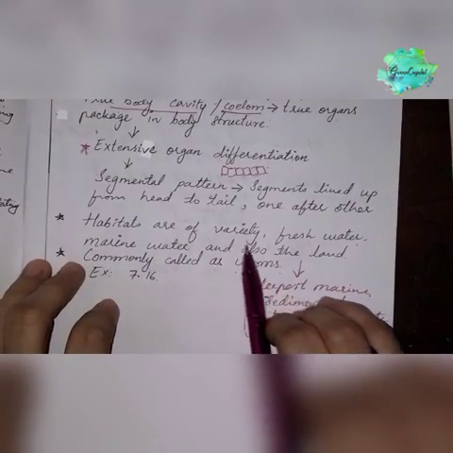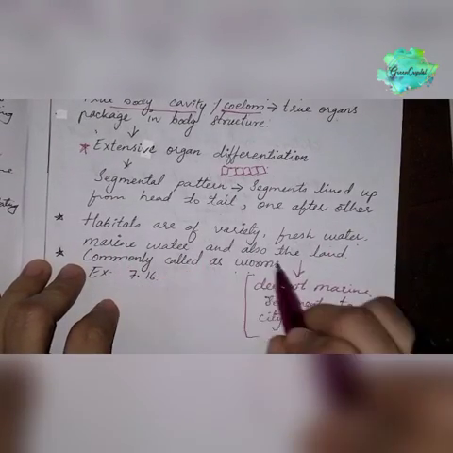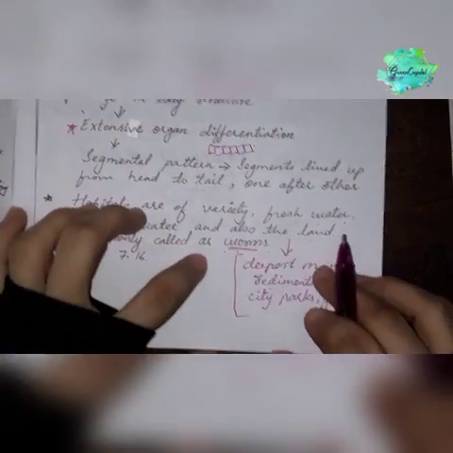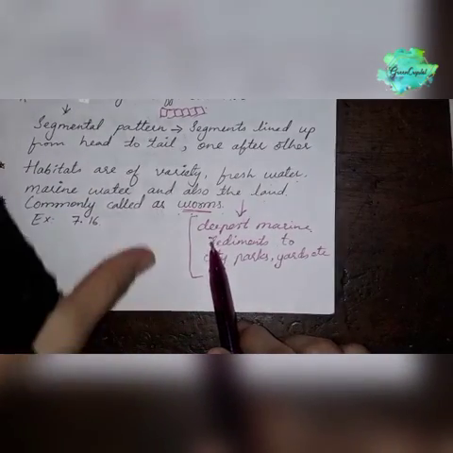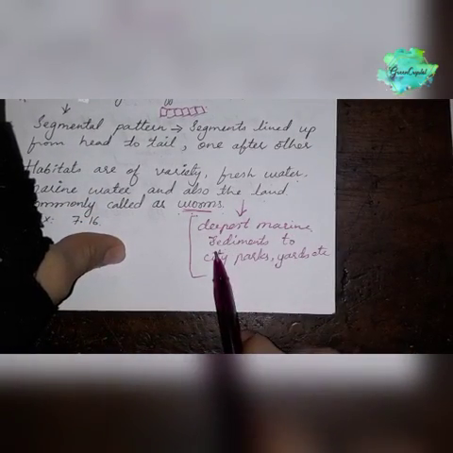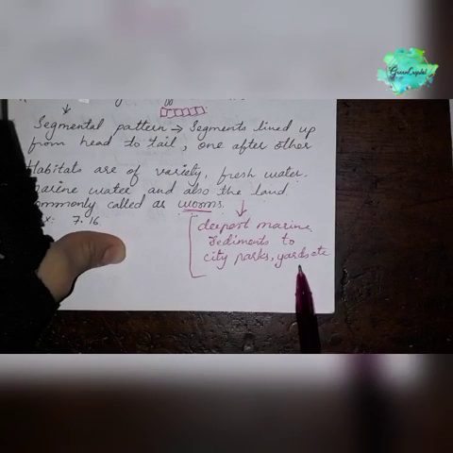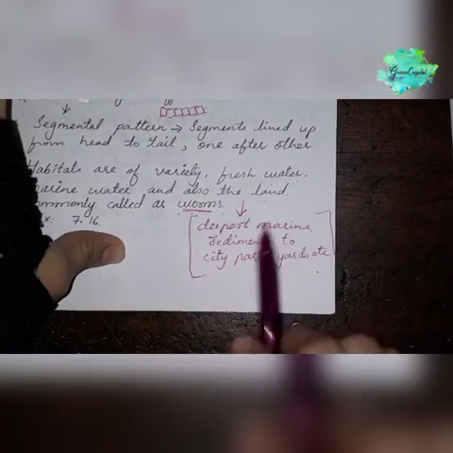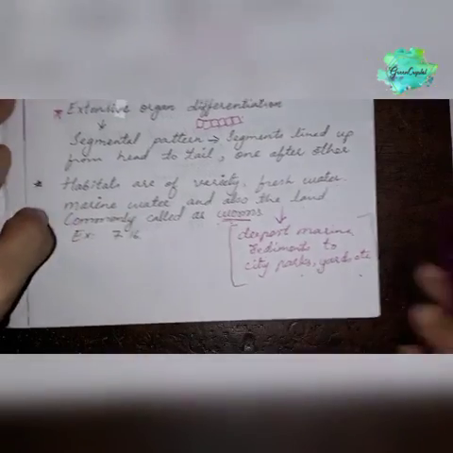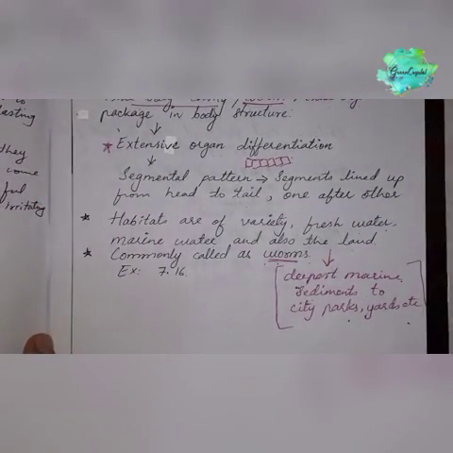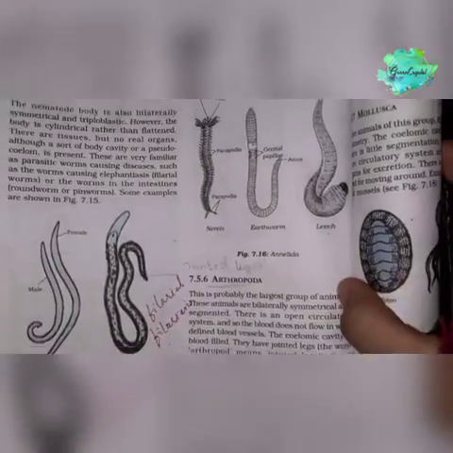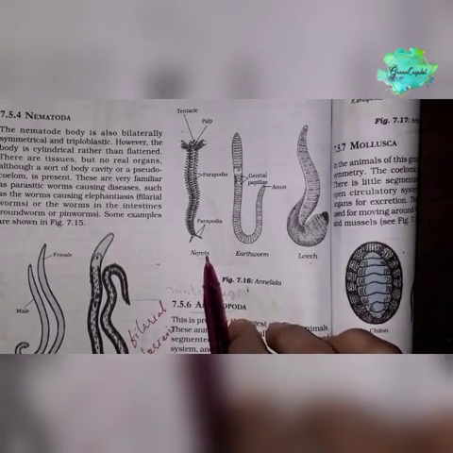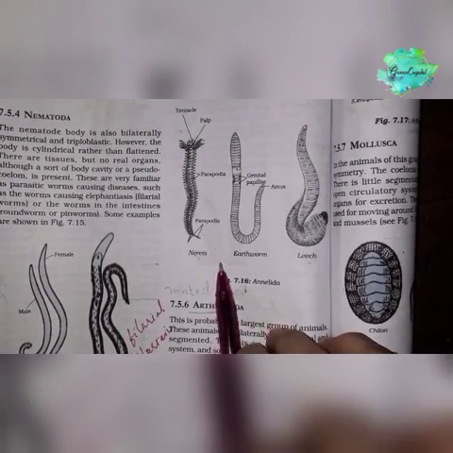Okay, habitats are of variety from fresh water to marine water and also on the land, and they are commonly called worms. So about Annelida, it is famous that they are found from the deepest marine sediments to the city parks, yards, etc. Let's move to the examples, that is the 7.16 diagrams. So these are the examples, 7.16, Nereis. These Nereis are also called ragworms.